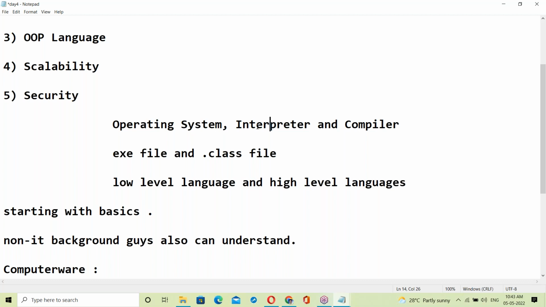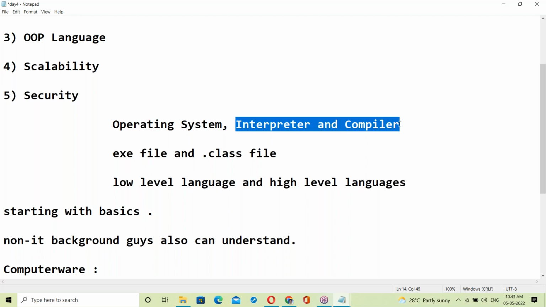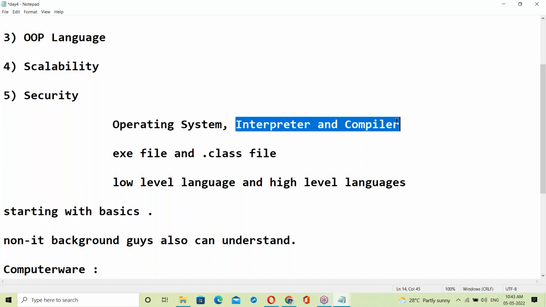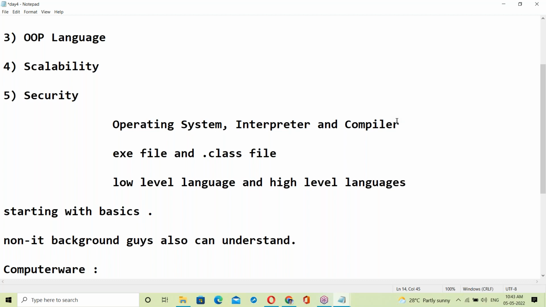Interpreter and compiler. Suppose Java guys with 10 years of experience, just ask them for the proper information about interpreter and compiler. They can't explain. Just ask them, what is an exe file? No answer. What exactly is an exe file? They don't know, they can't explain properly.